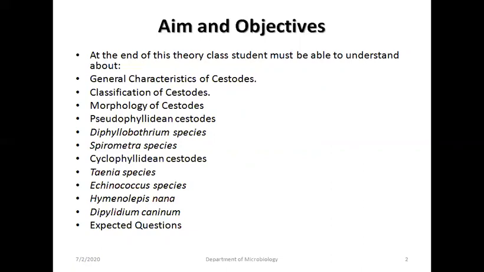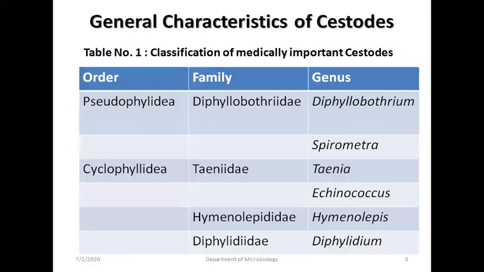So today is cestodes part 1. We are going to learn about Diphyllobothrium latum and Taenia species. So let's start. Classification of medically important cestodes. Order Pseudophyllidea, family Diphyllobothriidae, genus Diphyllobothrium; Spirometra is another genus.